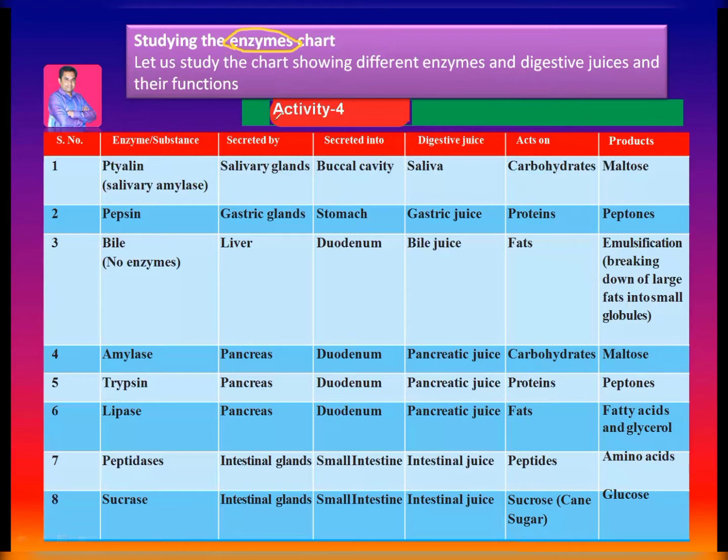So we are in 10th class biology, Activity 4, about studying the enzyme chart. Now let us start here. In this table, there are 8 enzymes.